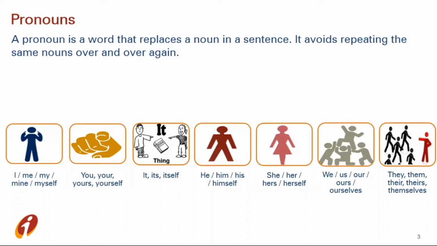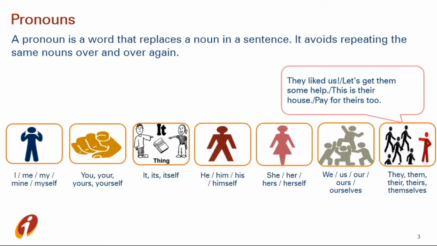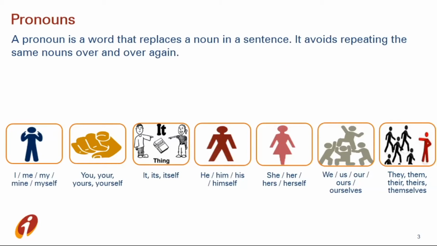Now, next and last are they, them, theirs, themselves. These pronouns are also used for addressing a group, but the only difference is that you are not included in that group. For example, they liked us. Let's get them some help. This is their house. Pay for theirs too. Here also we are addressing a group, but we are not included in that group.